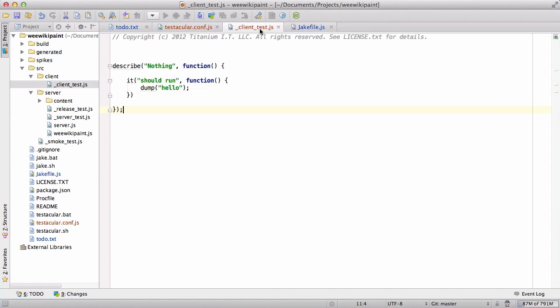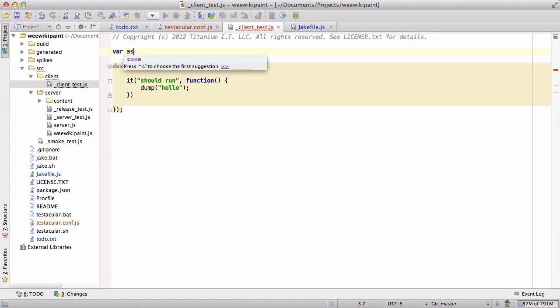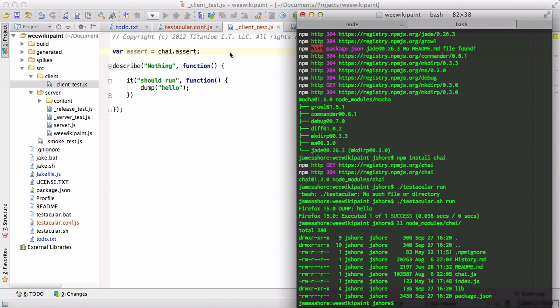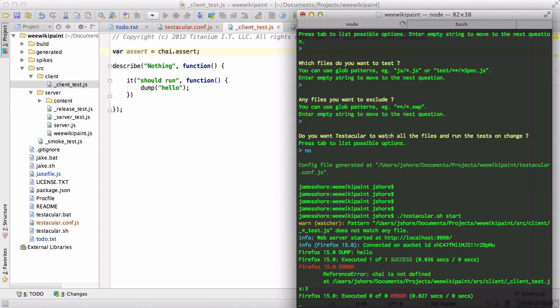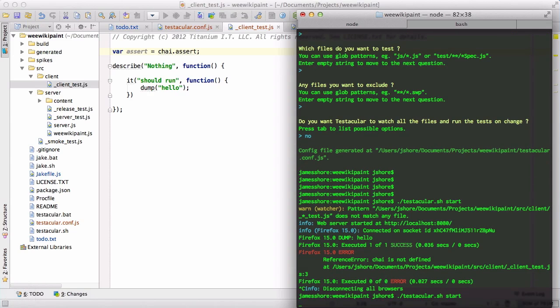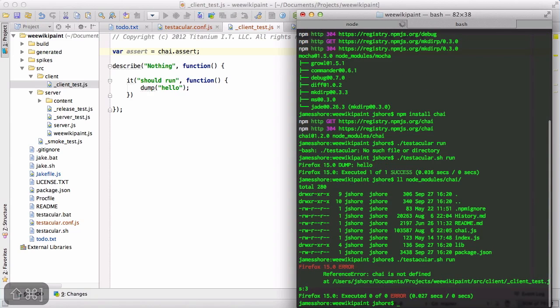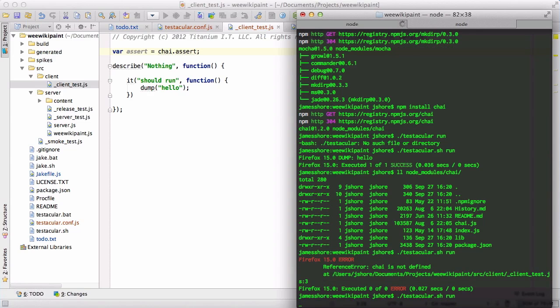And now we should be able to say our assertion library is equal to chai.assert. I think that will work. Let's find out. No, it's not defined. We might have to restart Testacular. So there we go. Let's try running it again.